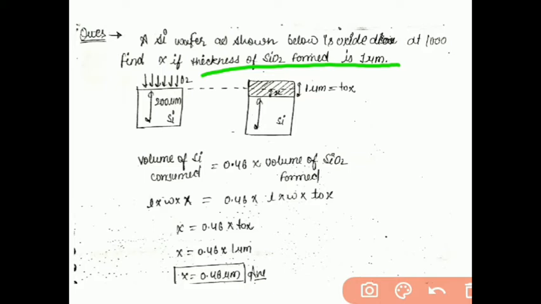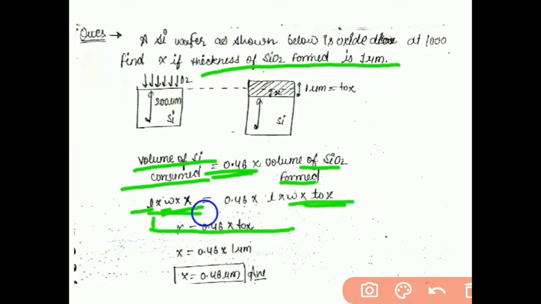We know that the volume of silicon consumed is equal to 0.46 times the volume of SiO2 formed. Here we have taken a cuboid wafer, so the length and breadth will be the same in both cases, only the thickness will change. The silicon consumed has the thickness X and the silicon dioxide formed has the thickness TOX.